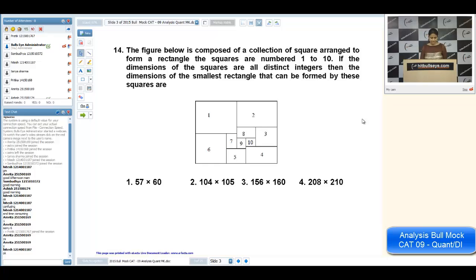Yeah, it's a good one, good question. Not geometry, not number system, a combination. Should I explain this sum? 14 and 15. Yeah, it was a difficult question. Yes, Pratika, let us start.